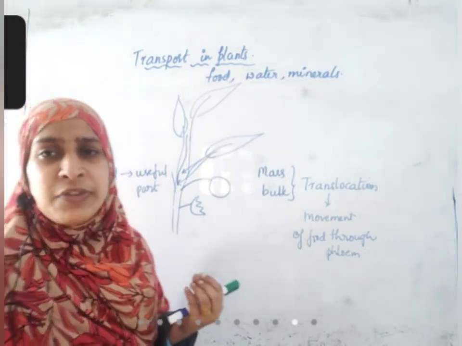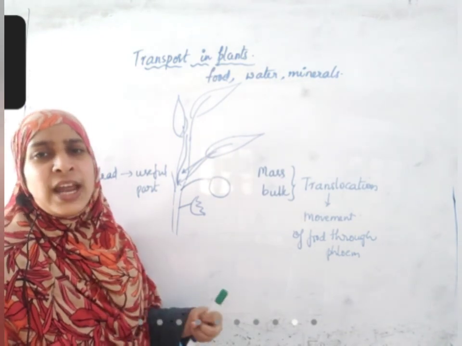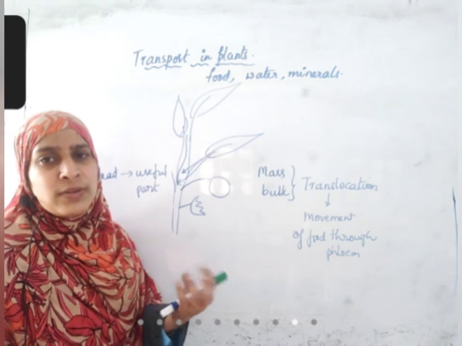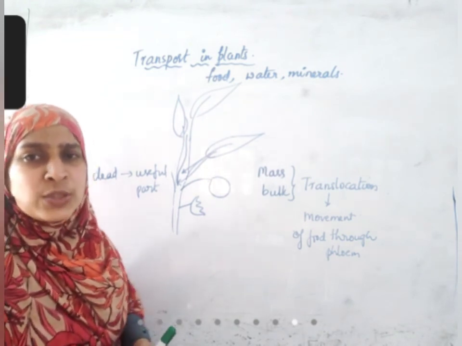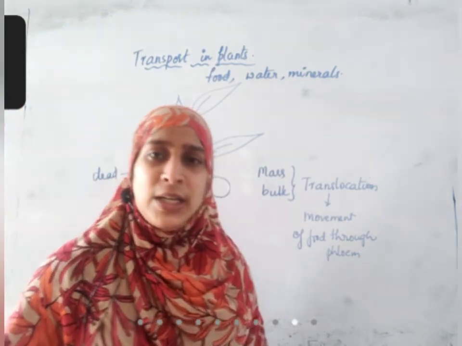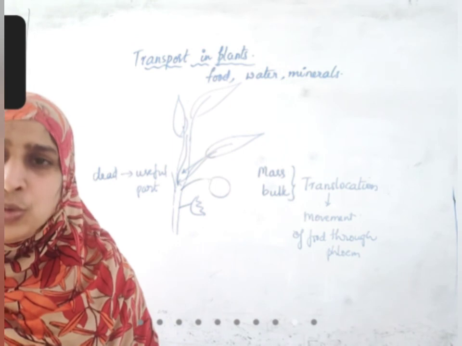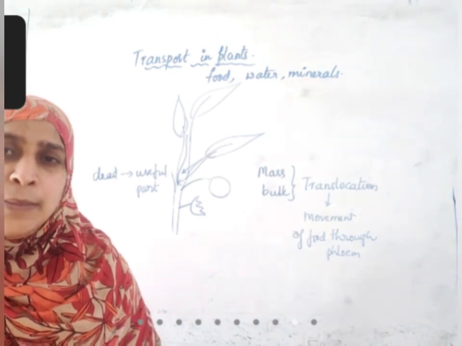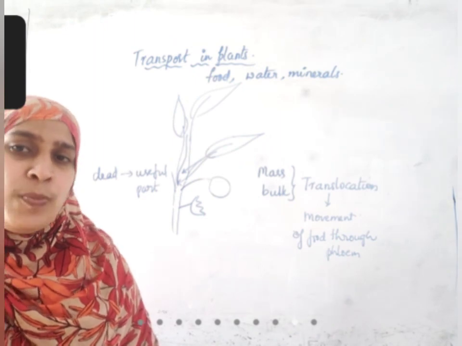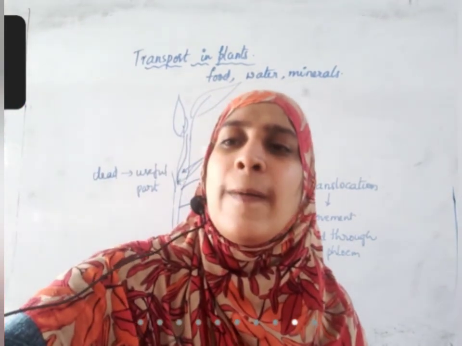So when a leaf is ready to fall, all the food present in that leaf will be withdrawn and sent to the part where a new leaf is forming, a new bud is forming, new flowers are forming. Okay, this transport is also present inside the plant. Food material transports not only from the leaf to different parts of the body, but from old and dying tissues to useful parts of the plant body also. It takes place, right?